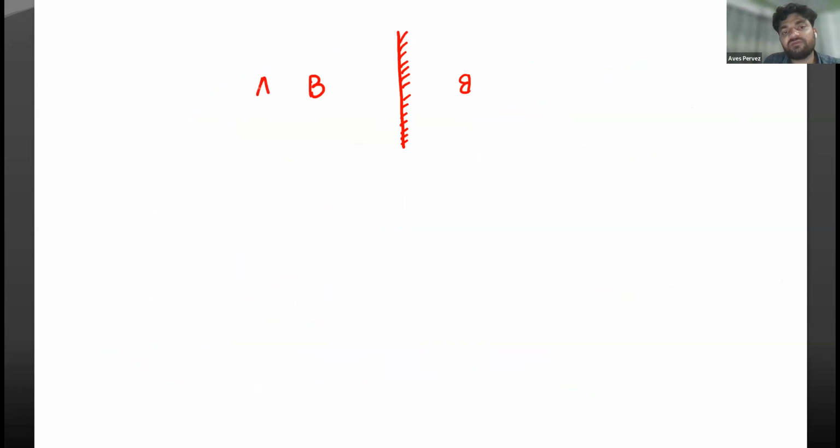If I'm looking at the image of A, then it will be here A. The image of M will be M. The image of U will be U. The image of L will be L. Okay, so you will find that the image is actually laterally inverted, means left becomes right and right becomes left. If I'm making N here, then it will show like this way, N.